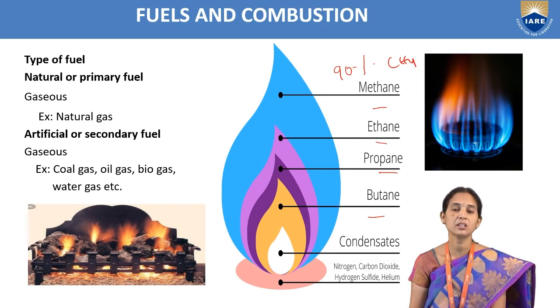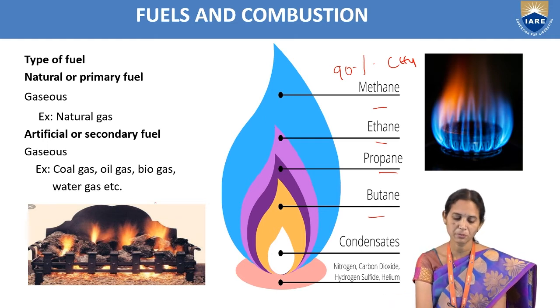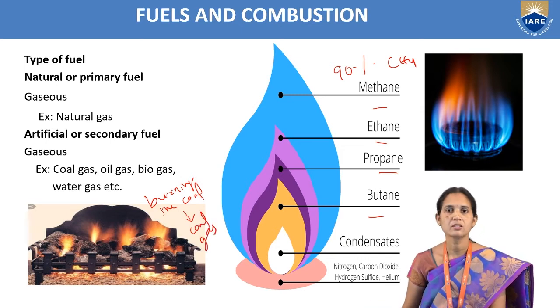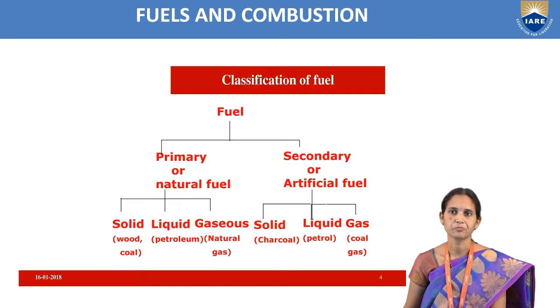When we are burning the coal, we can collect the coal gas. That is the secondary gaseous fuel.